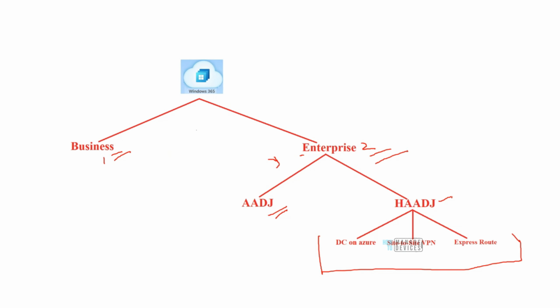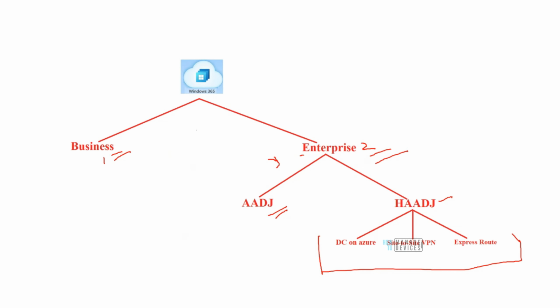Because if that connectivity is not established, then how will a virtual machine which is present in Azure's data center talk to my on-premise domain? Because if it's not able to talk to my on-premise domain, it won't be hybrid Azure AD joined, right? So to achieve that, there are a couple of options available. We can use something called a site-to-site VPN, which sets up a VPN between Azure and our on-premise domain controller, or we can set up an Express Route, or